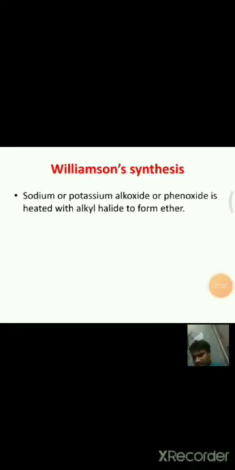And coming to the next, the preparations of ethers. The first one is Williamson's synthesis. In this method, sodium or potassium alkoxide or phenoxide, that means we can use sodium or potassium alkoxides or phenoxides, are heated with alkyl halides, and we get ethers. For example, sodium alkoxide with alkyl halide gives ether.